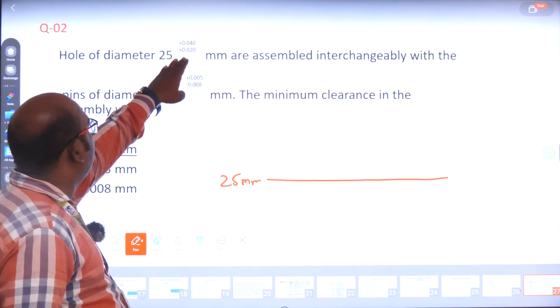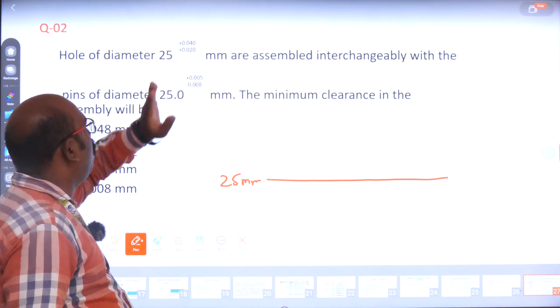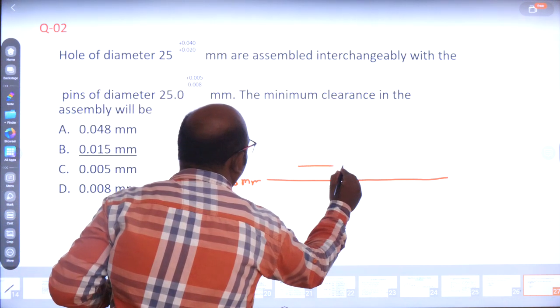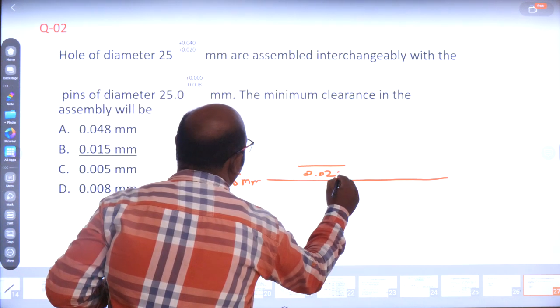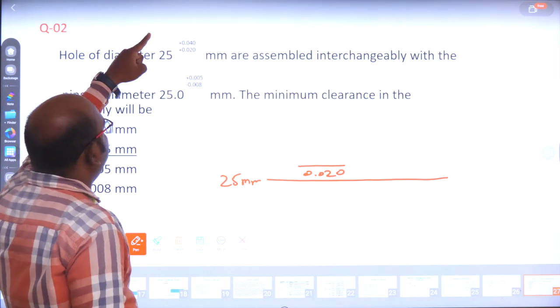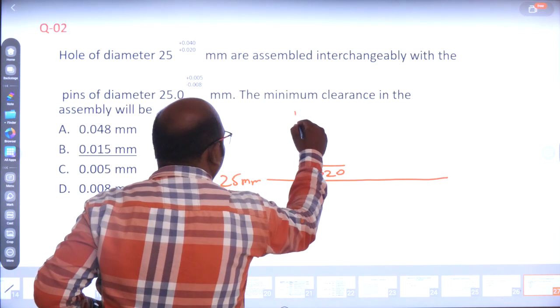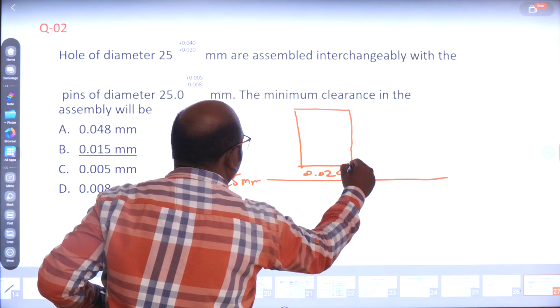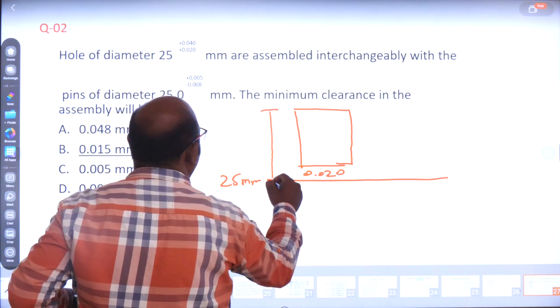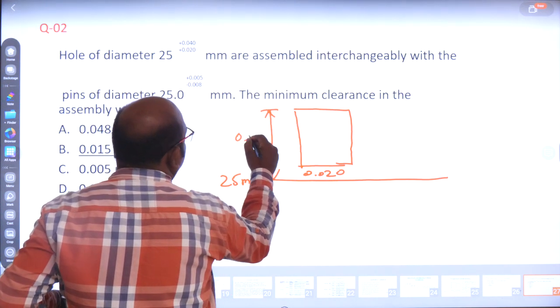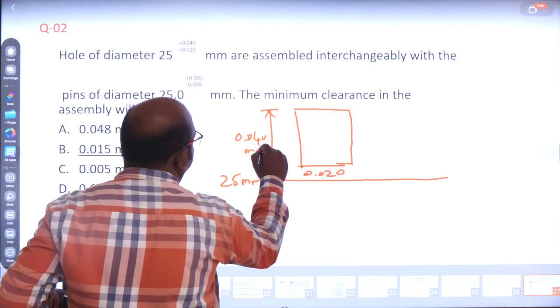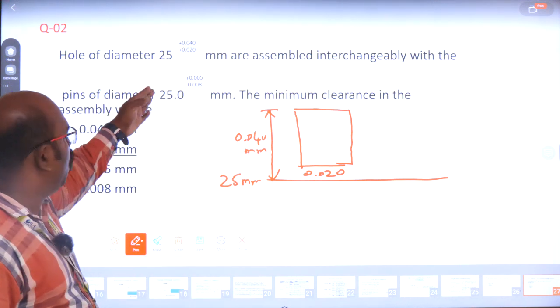It starts at 0.020 mm, and next is 0.040 mm. This is the limit of the hole.